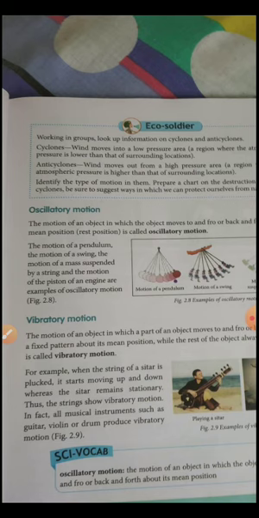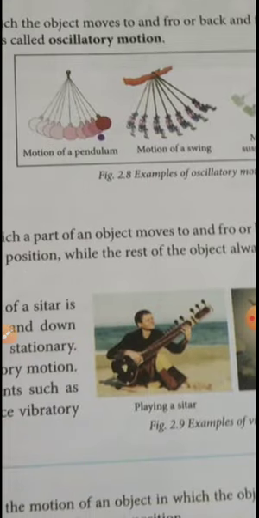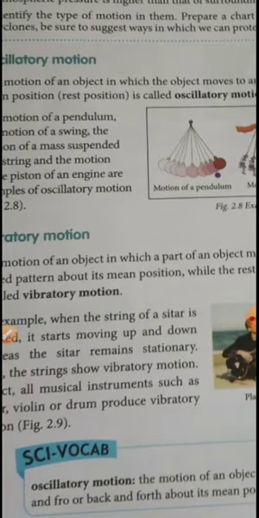An example is most of your stringed instruments, all of these come under vibratory motion. You can see playing drums, playing sitar. All your string instruments produce sound because of the vibration. You take a normal string or a twine, tie it at one end and tie both the ends. If you pluck it, you can find it will produce vibration. Similarly, you take a scale, fix it at one end, and you try to beat the other end, you will find the object is vibrating. So it is an example of your vibratory motion.